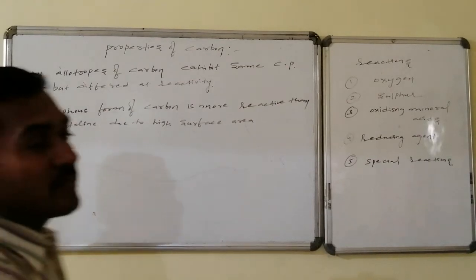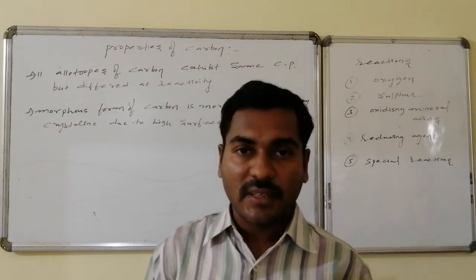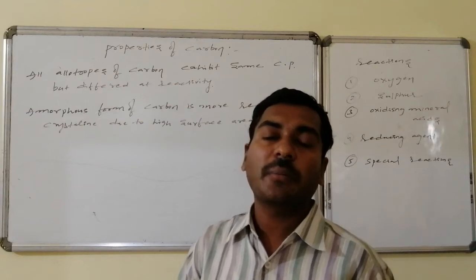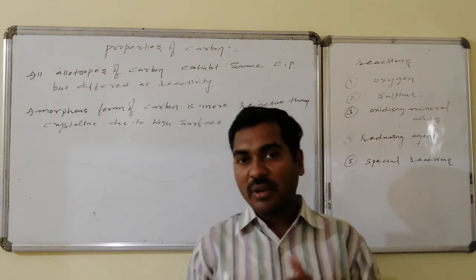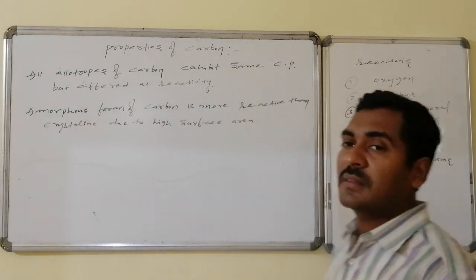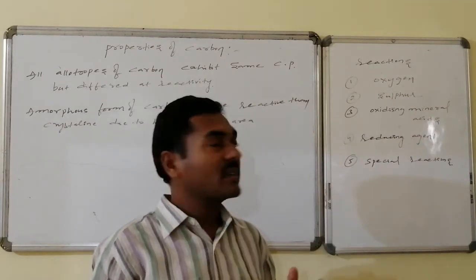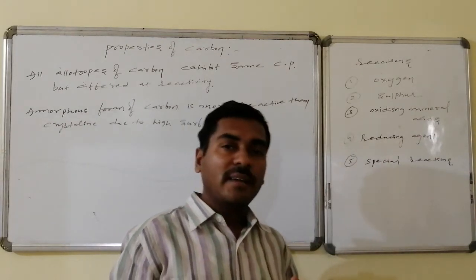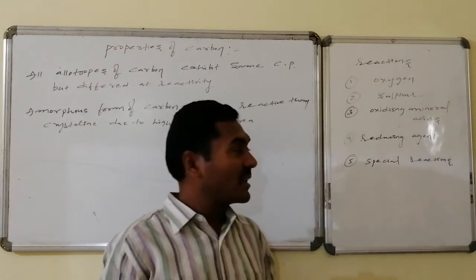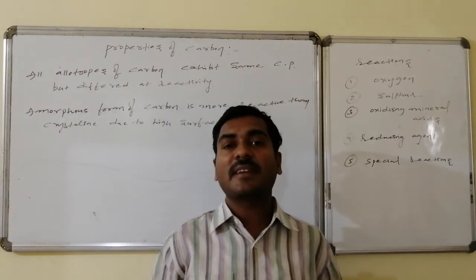Properties of carbon. All allotropic forms behave with the same chemical properties, but the reactivity differs. Amorphous forms of carbon are more reactive compared to the crystalline form, because the amorphous form has a higher surface area. The reactions of carbon that we are now going to discuss are reaction with oxygen, reaction with sulfur, reaction with oxidizing mineral acids, the action of carbon as a reducing agent, and the special reactions of carbon.